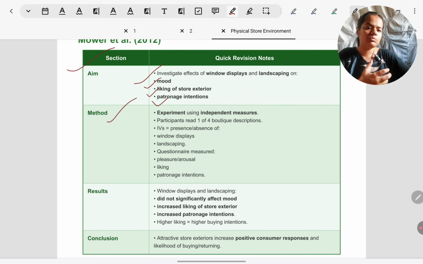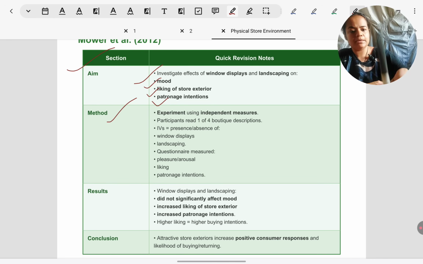So let's see how Maurer et al. went about their study. What was the method? How did they conduct their study? They conducted an experiment like a true lab experiment. They invited participants to a lab. Ordinary people were there. They made them read a description of a store. Now, the description of the store was manipulated in four ways. So, the store description is the IV, and there are four levels at which it is manipulated.